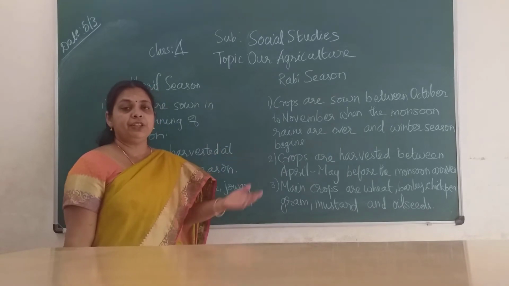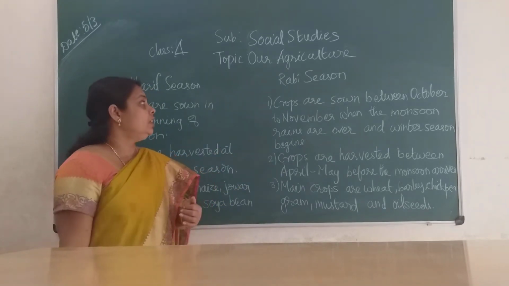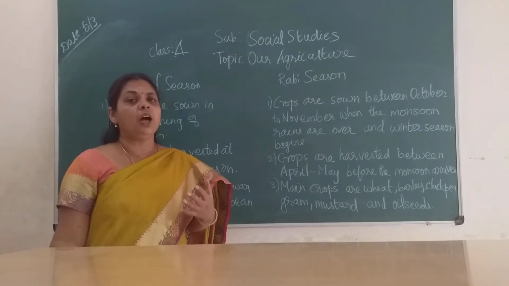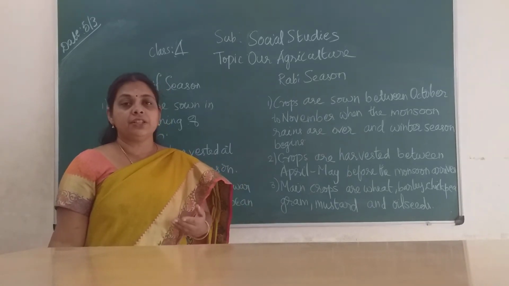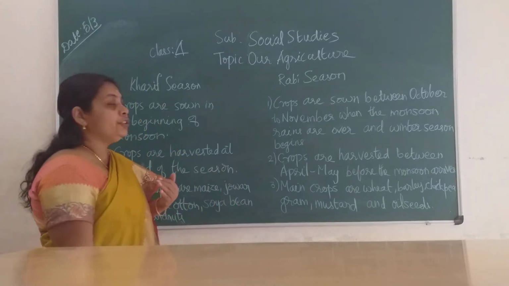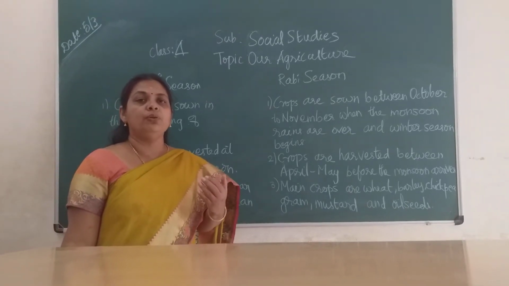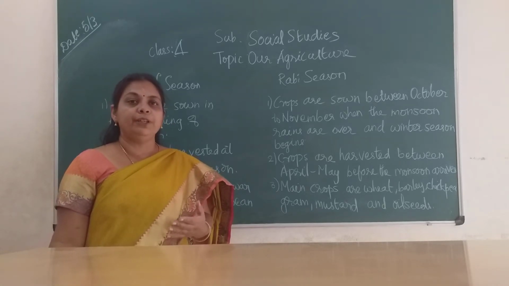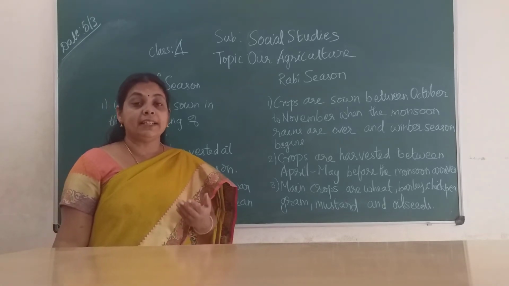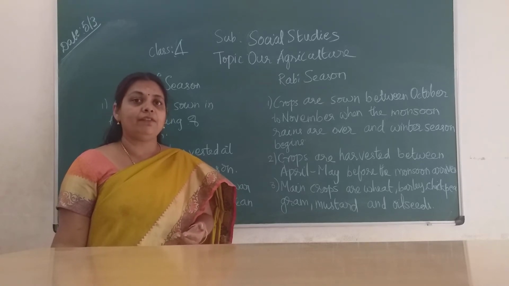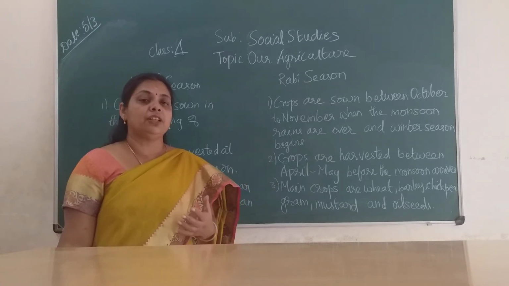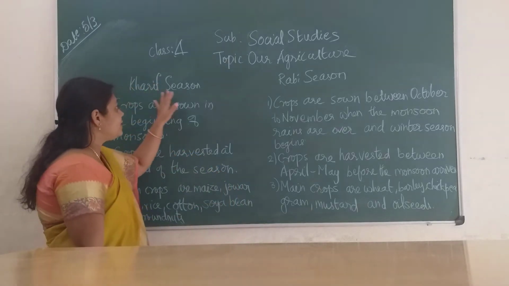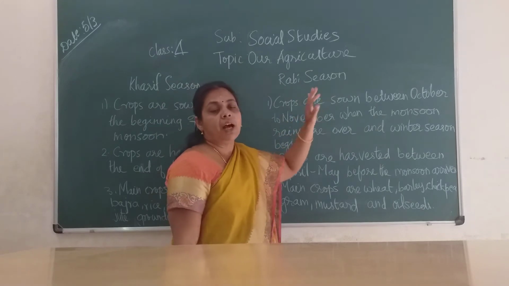So we have started with a new lesson, our agriculture. In this we saw the introduction to agriculture, how for India agriculture is the backbone. And then today we are going to discuss the two main seasons, children, where the crops will be grown and suitable climate conditions will be there for the growth of these particular crops. There are two seasons: one is Kharif season and another one is Rabi season.